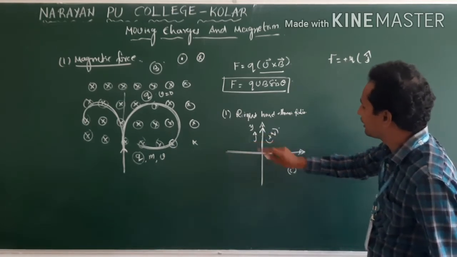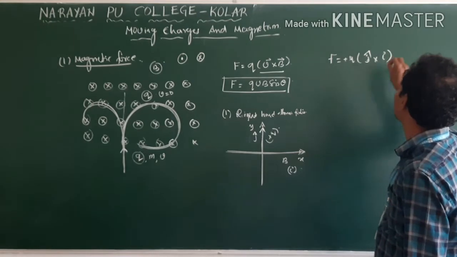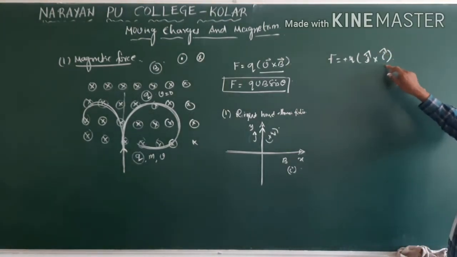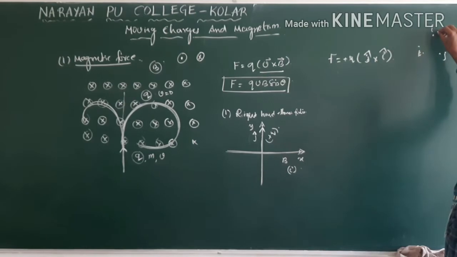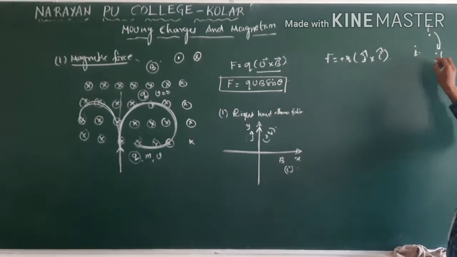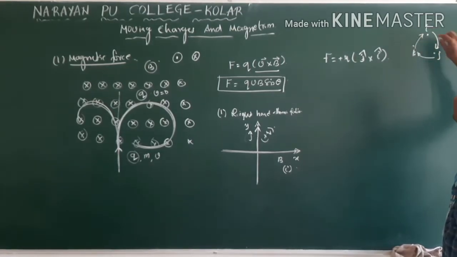Velocity is represented by j cap. Direction B is represented with i. Clear? i cross j. I cross j means, as you have already seen, this is i, this is j, this is k. If you do i cross j, what will you get? k. If you do j cross k, you will get i. If you do k cross i, you will get j.